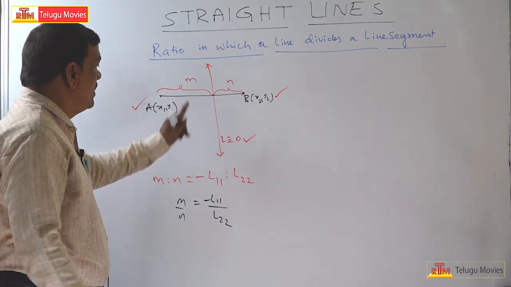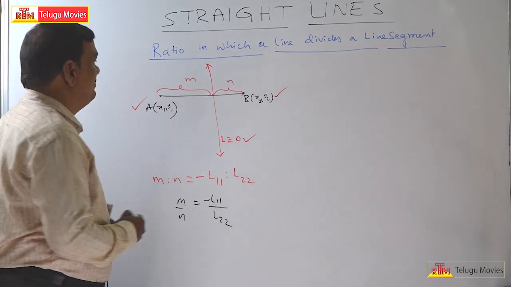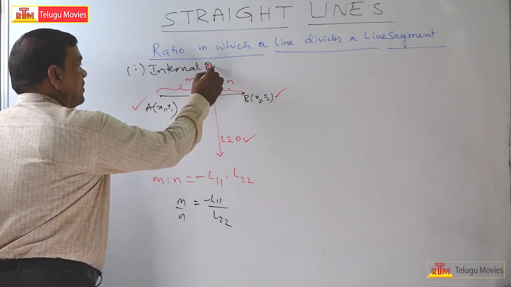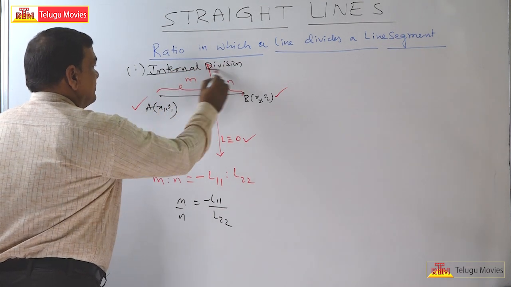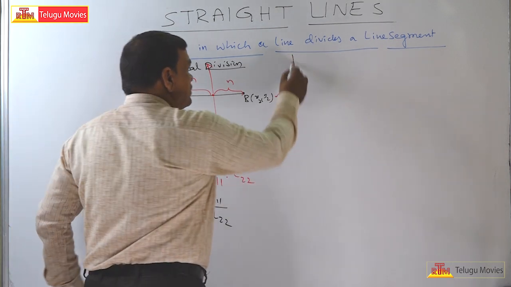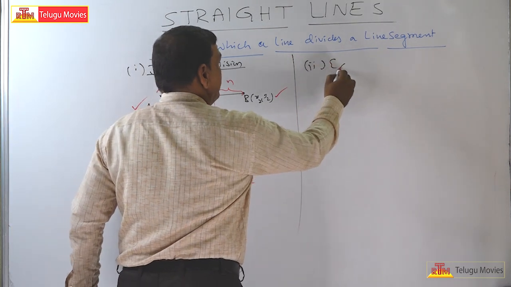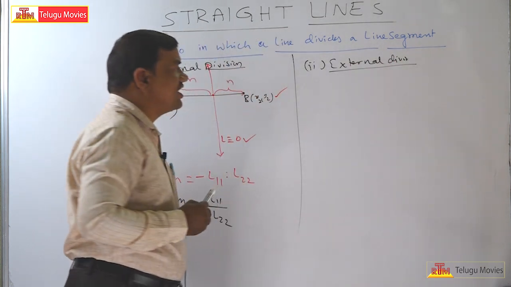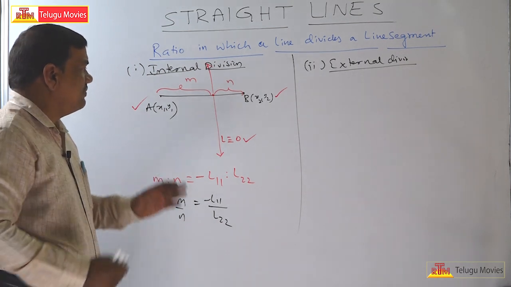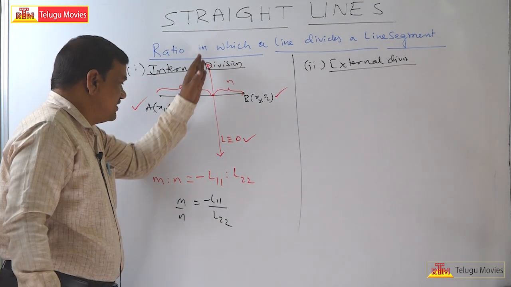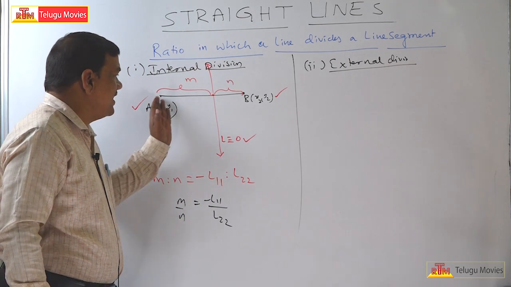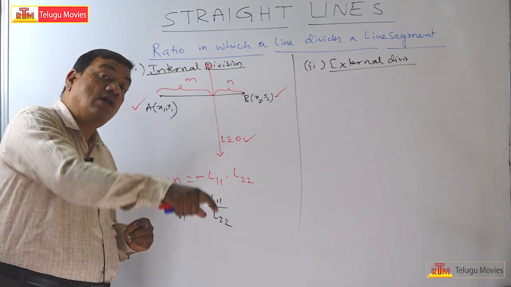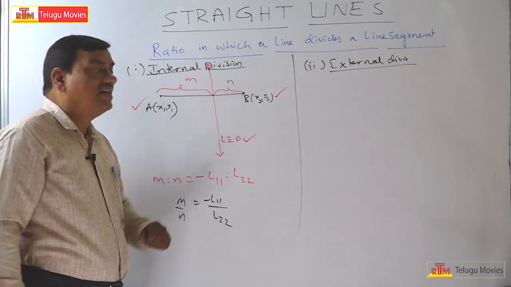So this is called internal division. Now, there is a chance of getting external division. What is meant by external division? See, in the internal division, the line L equal to 0 divides AB internally. That means this point of intersection lies on the line segment AB. Then we call it an internal division.